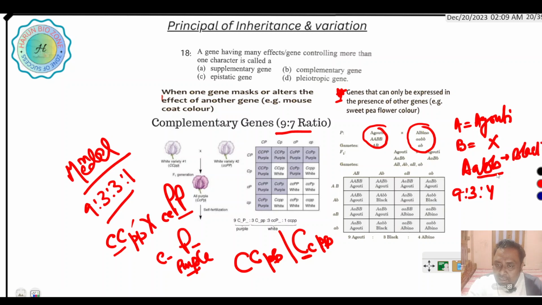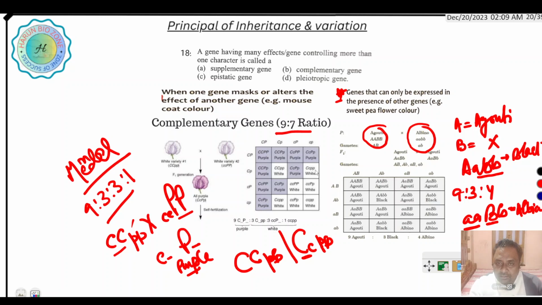Again, if a a B b, here capital A is absent, only small b is present, that produces albino color. When both dominant A and B are present together, they produce agouti color, but in the absence of any of them, they produce a different color.